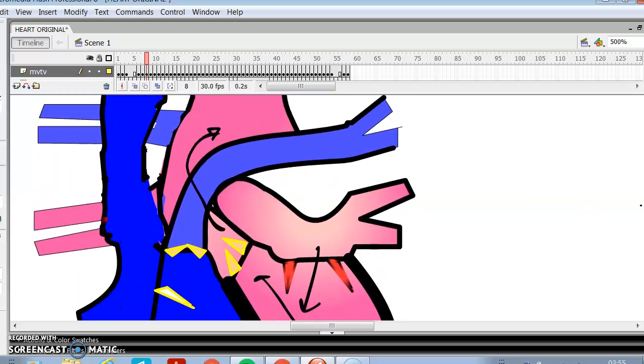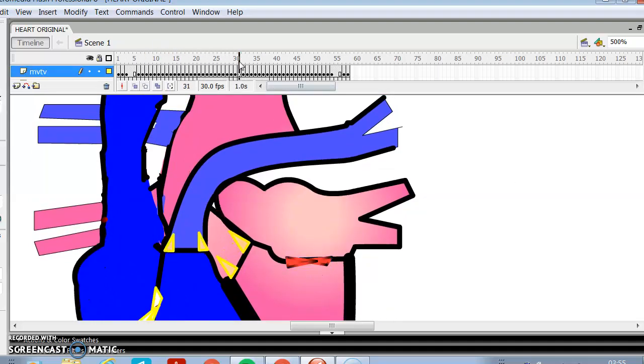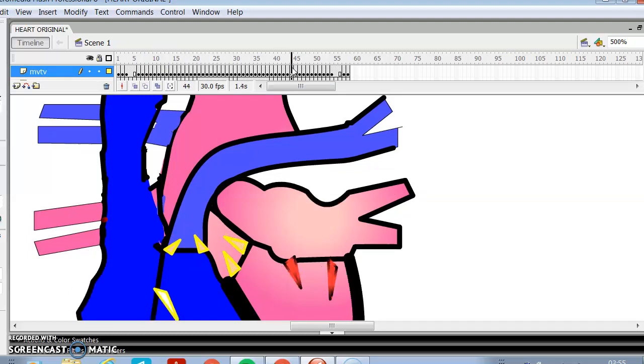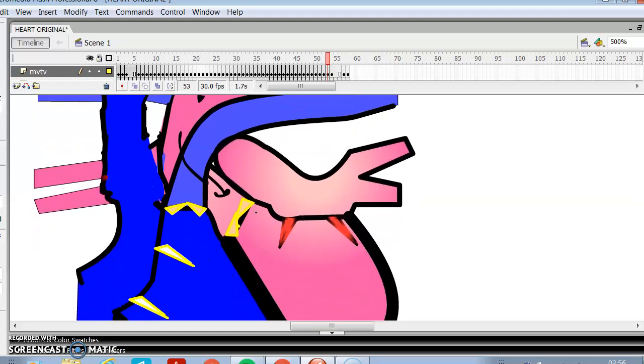After the systole of the left ventricle, what will happen? The blood will try to gush again inside the aorta, will return back and will close the aortic valve, giving rise to the second heart sound.